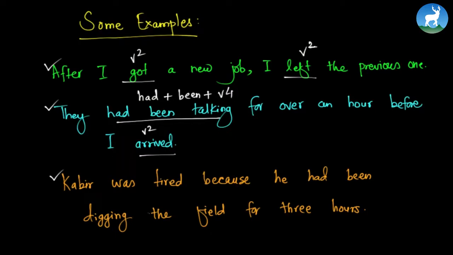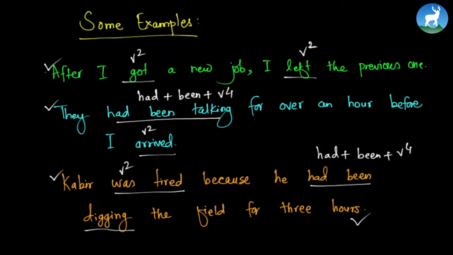Let's look at the third example. Kabir was tired. So this is V2, simply because he had been digging. So we have the structure had plus been plus V4, for the field for 3 hours.